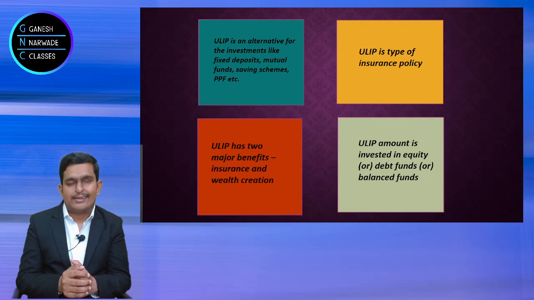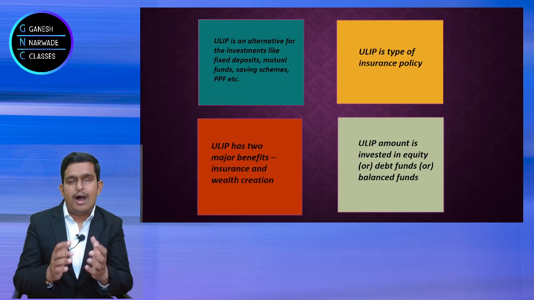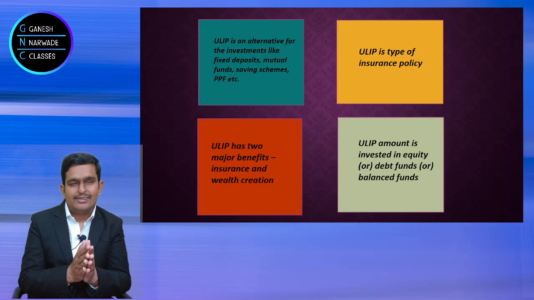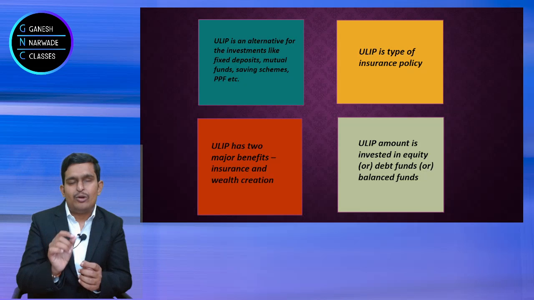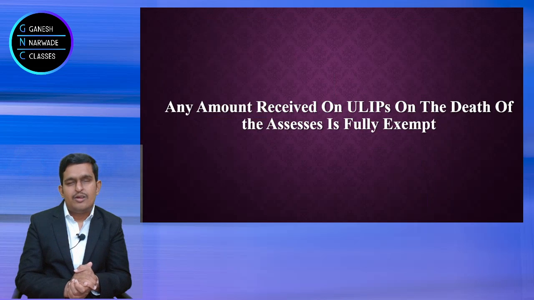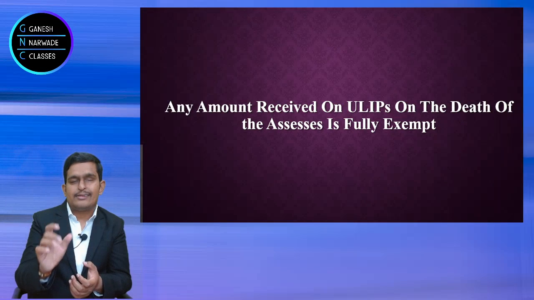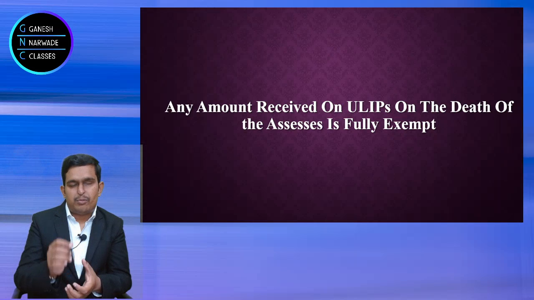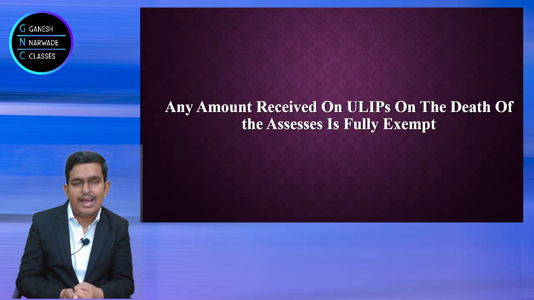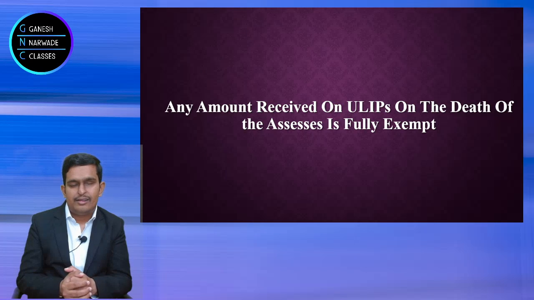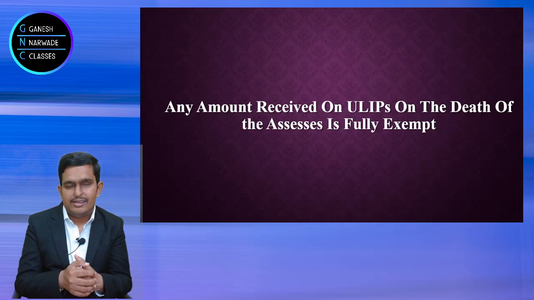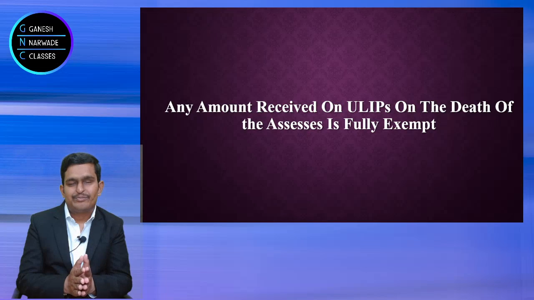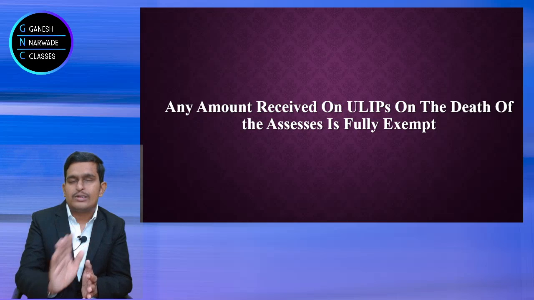Now come to the taxation aspect. How is ULIP taxed? First thing, please understand, if the amount is received on ULIP on the death of the assessee, for example, Rakesh Junjulwala has taken a ULIP policy and he died, and his family members got the money, in that case there will be no taxation.